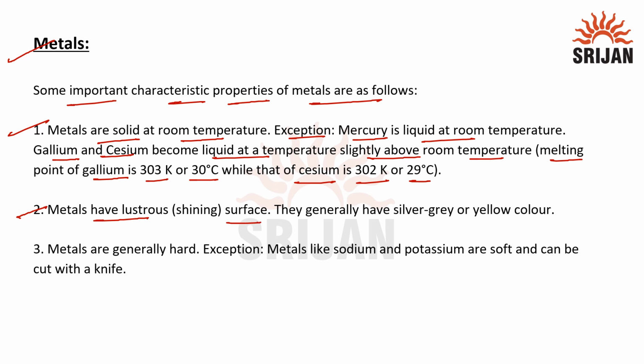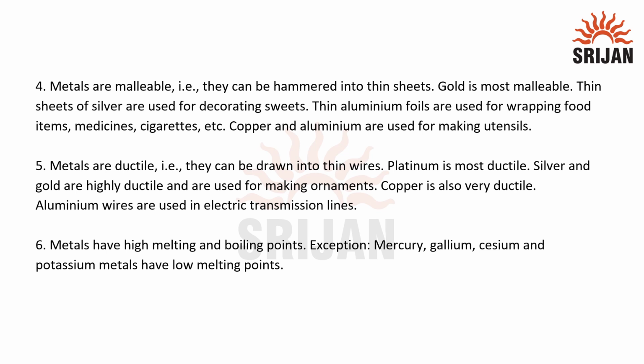Next, metals have a lustrous surface. Lustre means shine. So lustrous surface means that metals have a shining surface. They generally have silver gray or yellow color. Next, metals are generally hard. Exception to this is metals like sodium and potassium, which are soft and can be easily cut with a knife. Next property that we have is malleability. Metals are malleable, that is, they can be hammered into thin sheets. Gold is the most malleable metal.